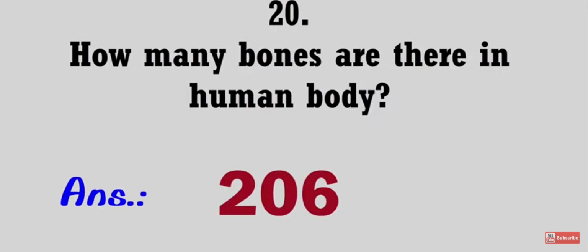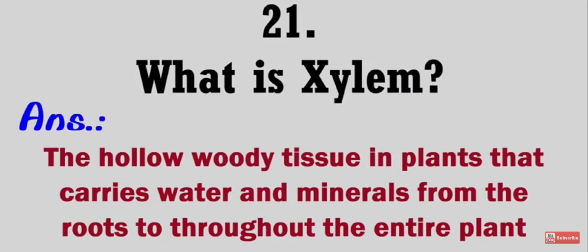How many bones are there in the human body? 206. What is xylem? The hollow woody tissue in plants that carries water and minerals from the roots throughout the entire plant.